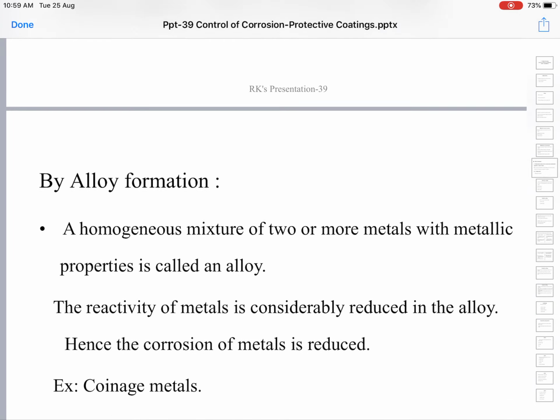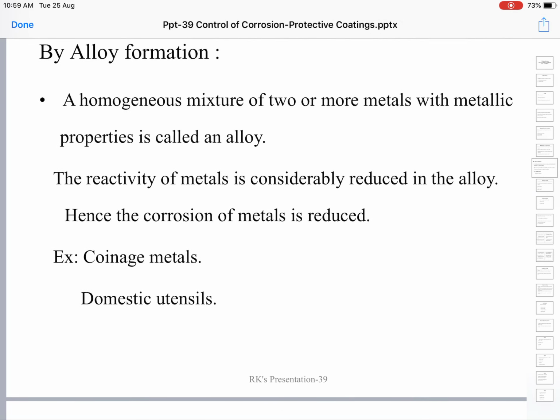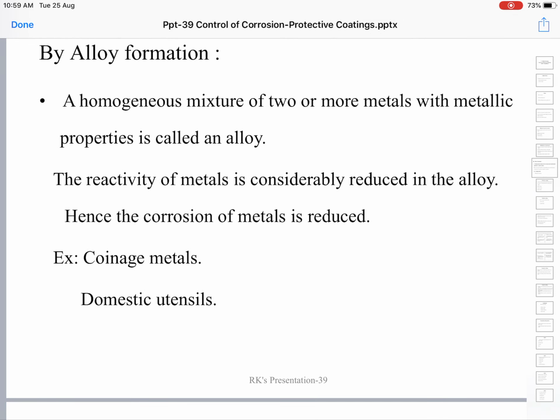Next is alloy formation. Another way of modification of environment or modification of metal properties is alloy formation. What is an alloy? An alloy is defined as a homogeneous mixture of two or more metals with metallic properties.